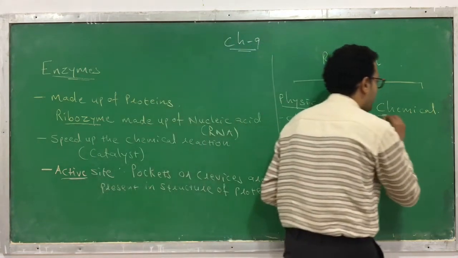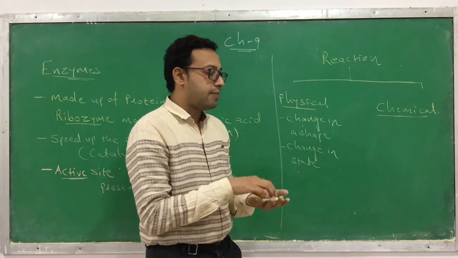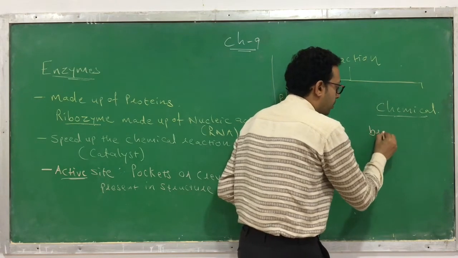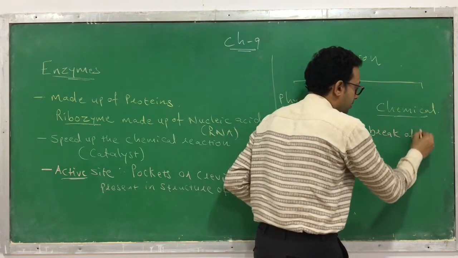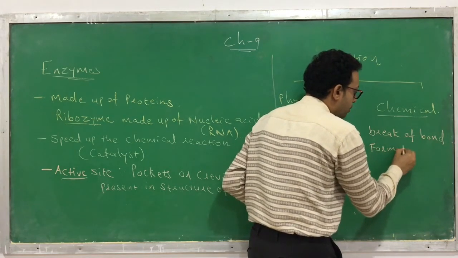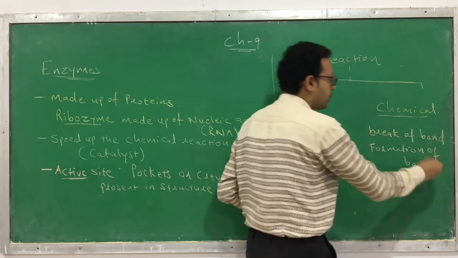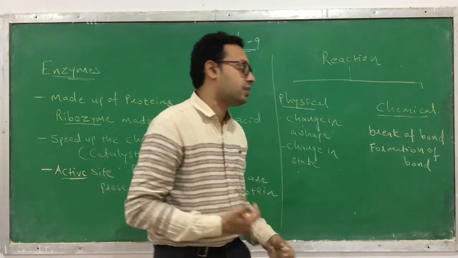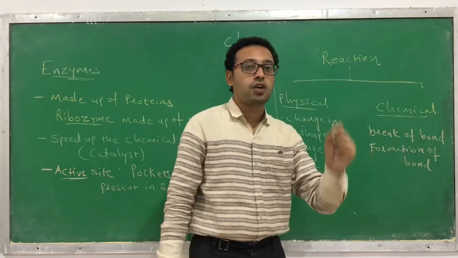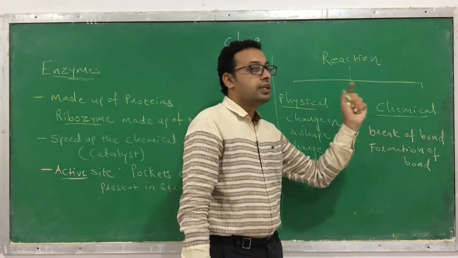But actually we are talking about the chemical changes or the chemical reactions. So what happens during chemical reactions? In a chemical reaction there is a breakage of bond or the formation of a new bond. These are the two important steps that take place: a breakage of bond or the formation of bond between the atoms and the molecules. This is what happens in the reactions, and this type of reaction is called a chemical reaction.